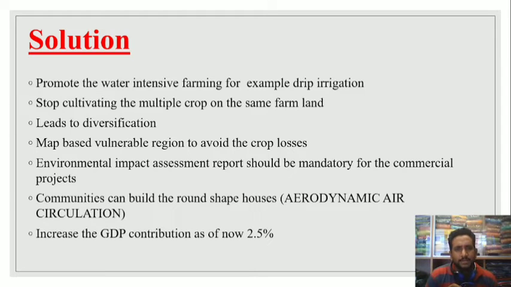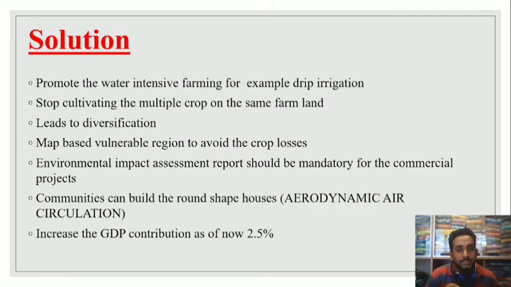Why is it correlated? If we do not allow soil conservation, it leads to degradation, and that leads to deforestation. Deforestation means the plants and trees are getting affected. Because of that, heat waves increase, and because heat waves increase, the heat wave prone zones are going to increase. Everything is in a directly proportional ratio. Once one thing is affected, everything else is going to be affected. It is a chain process.